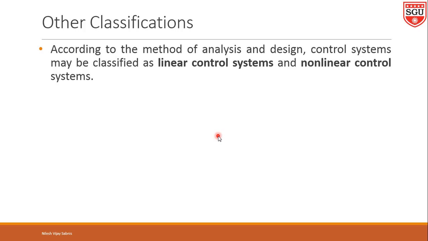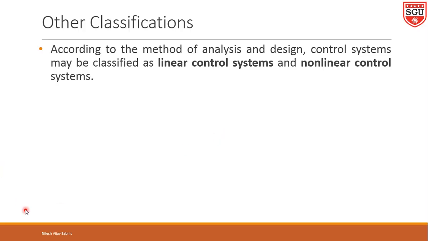This means that if two inputs are added together and passed through the linear system, the output will be the sum of the individual inputs' outputs. If two variables are added and passed together, then you will get the same output. And if we want to draw the graph, you will observe that the graph varies on a linear scale.